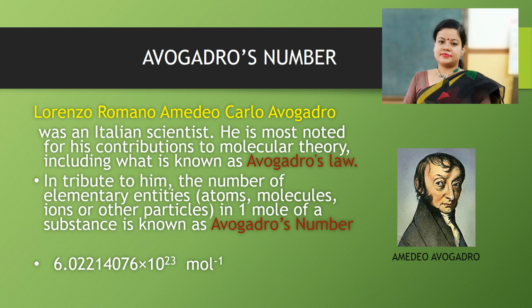So, Avogadro's number denotes that in 1 mole of anything, maybe it's atom, molecule, ion, electron or any other particle, 1 mole of any entities contains 6.022 into 10 to the power 23 number of particles.